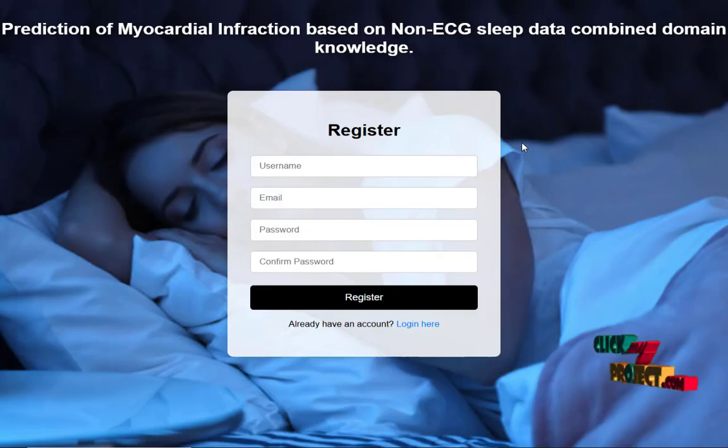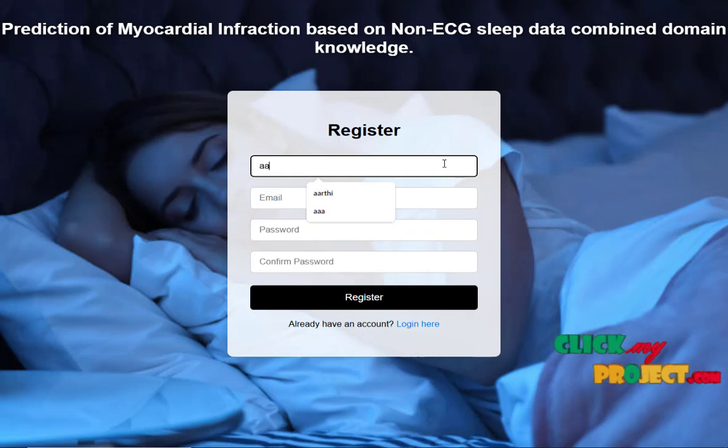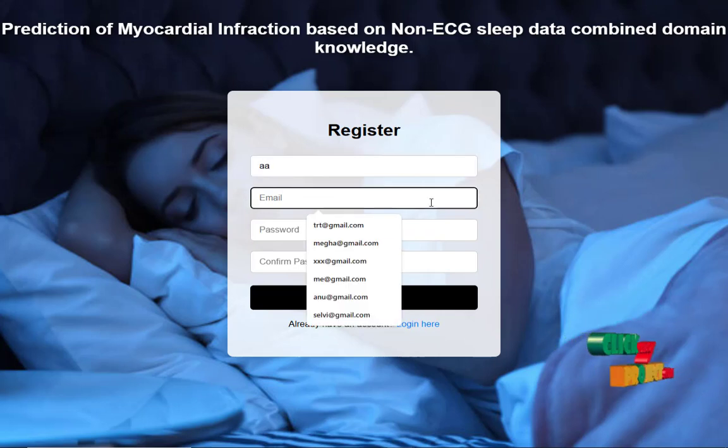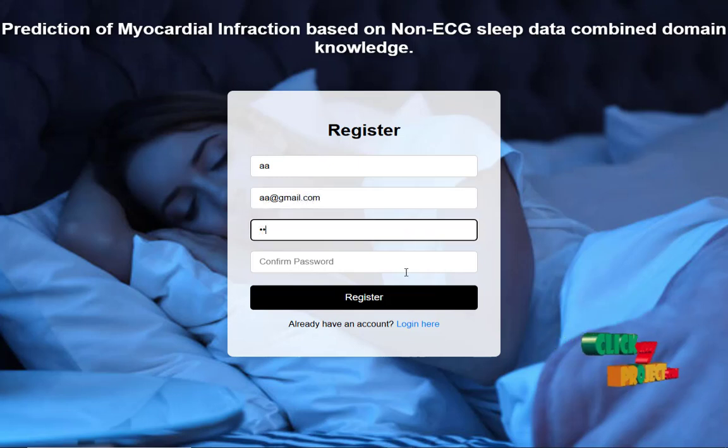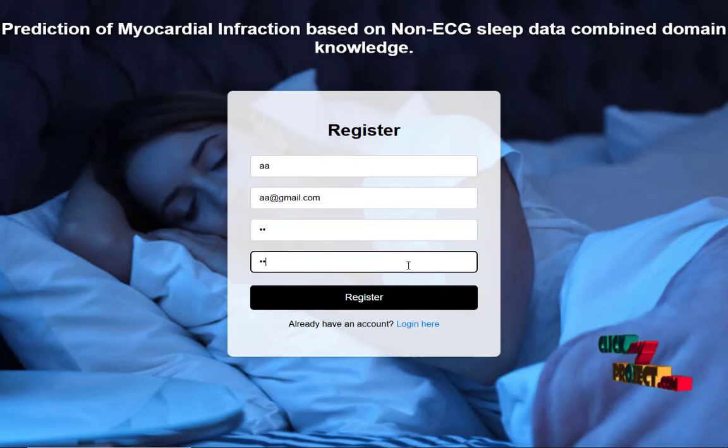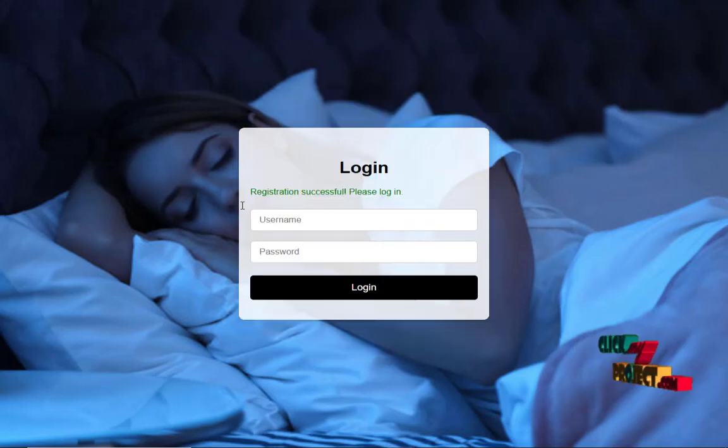Now see the demo of our project. This is the register page of the project. The user needs to enter the username, email ID, password, and confirm password. All fields are required and checked before submission. After successfully registering, the data is stored in the database.